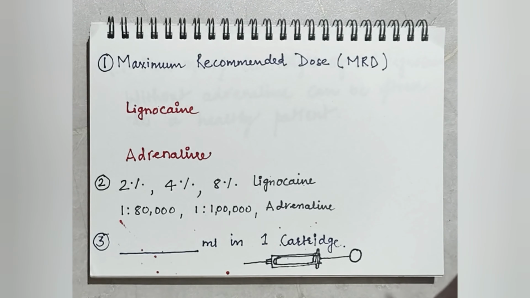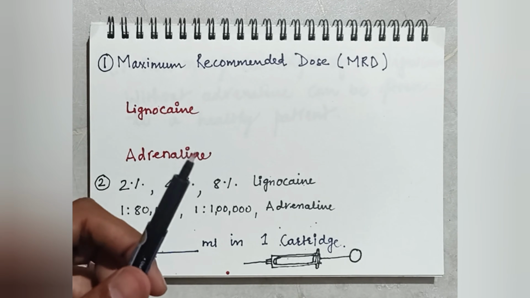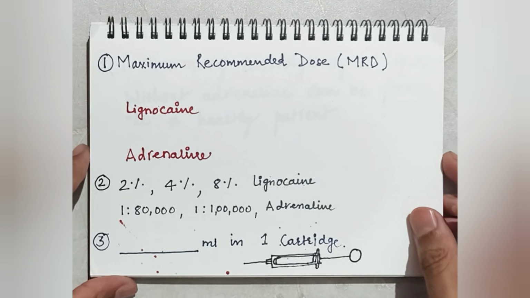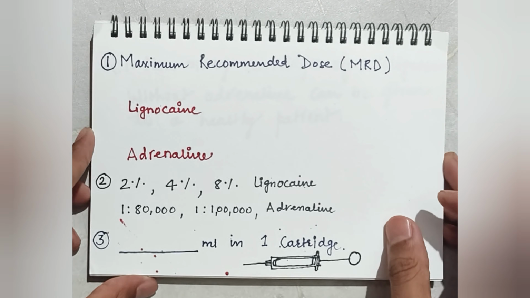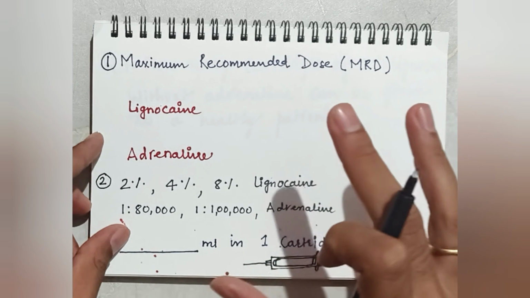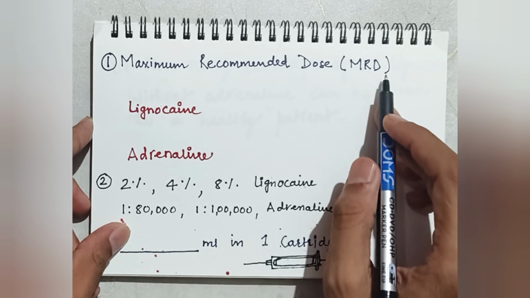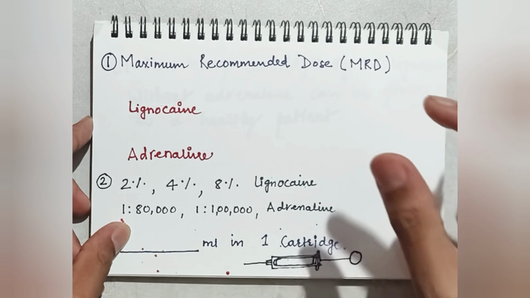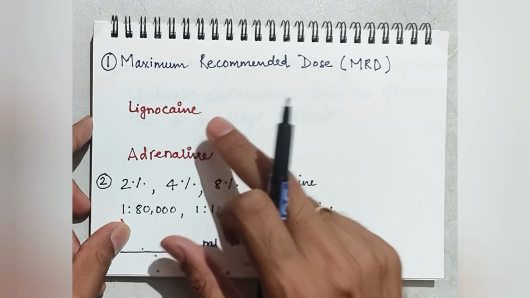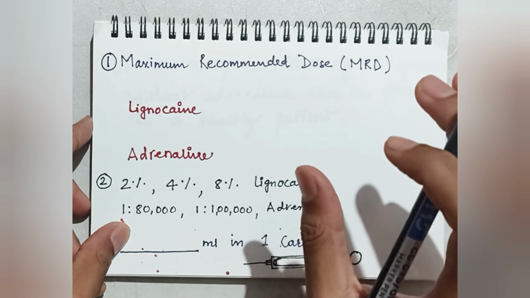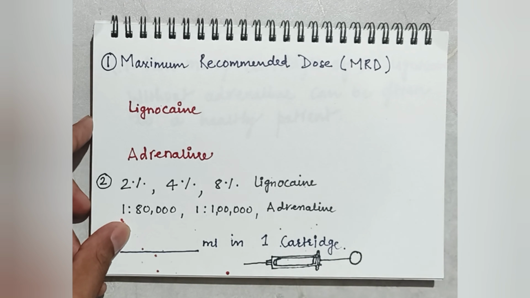Now we will start to solve some questions related to local anesthesia. But before that, you have to remember three important things that are very important for solving any kind of question. First is maximum recommended dose. How much dose can be given to a patient? How much lignocaine can be given, or how much maximum amount of adrenaline can be given to a patient.